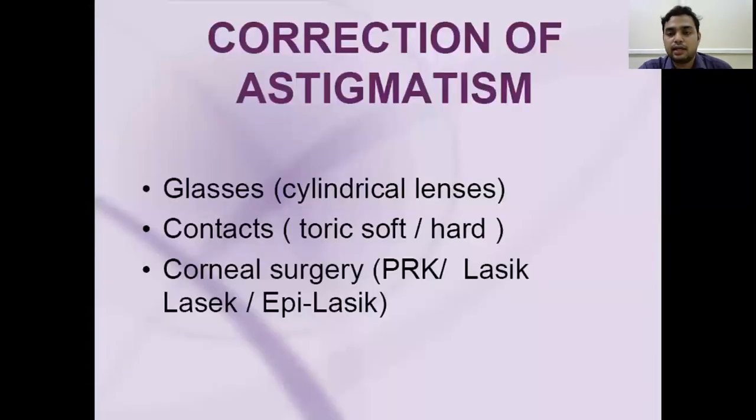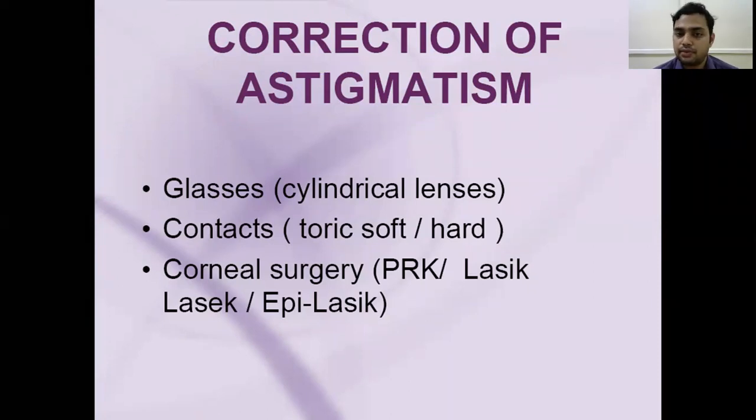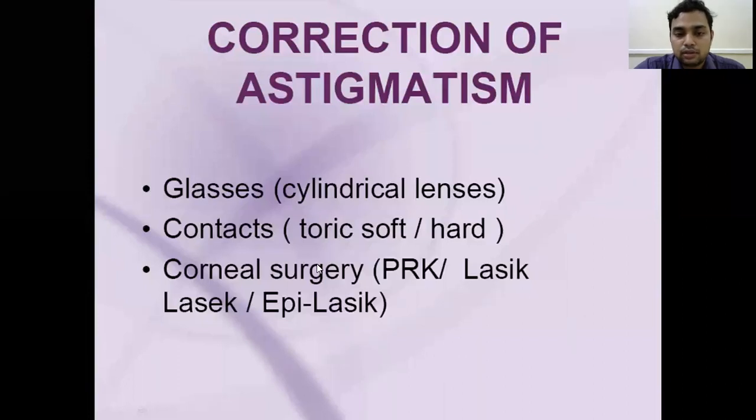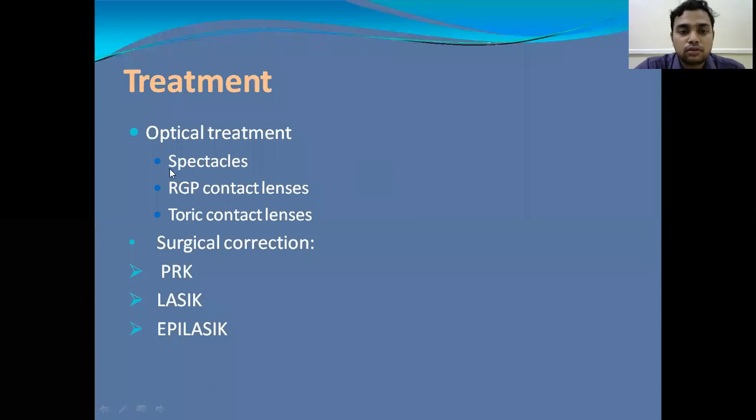So correction is by glasses. What do we prescribe? In case of myopia, we prescribe concave lenses. In case of hypermetropia, we prescribe convex lenses. But in case of astigmatism, we prescribe cylindrical lenses. So the first option is glasses or contact lenses. Toric, soft or hard contact lenses are prescribed, and surgical options are PRK, LASIK, and epi-LASIK. These are the refractive surgeries we conduct in astigmatism. So spectacles, contact lenses, and refractive surgical correction.